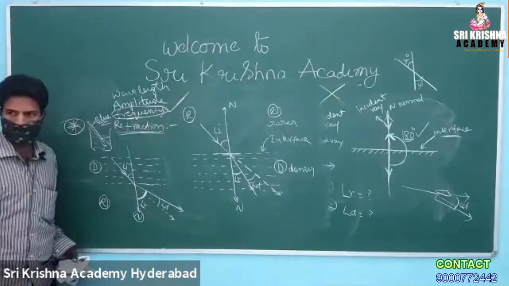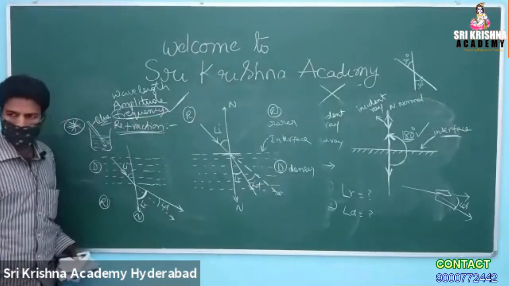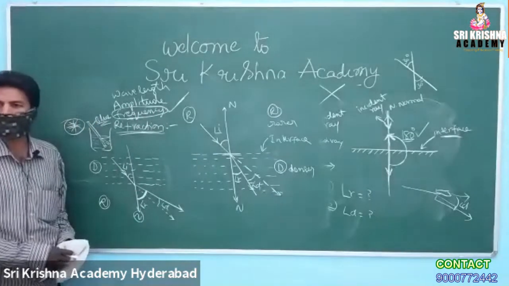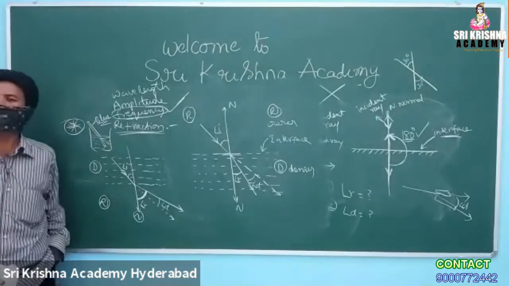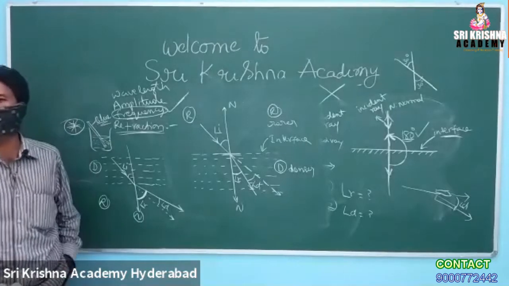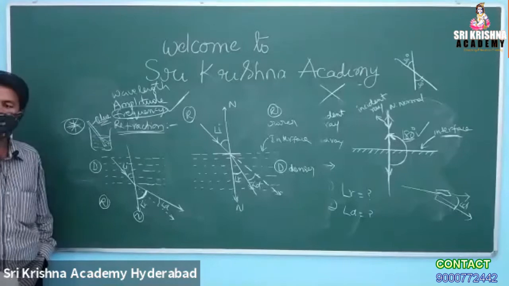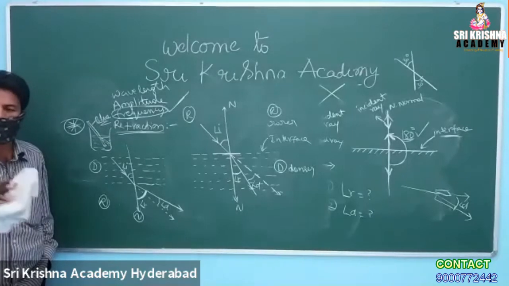Very good. One more important question: the board is appearing in green color. Can you tell the exact reason? What is happening during the mechanism of vision? Do you have any idea? Then you will come to understand optics very well.